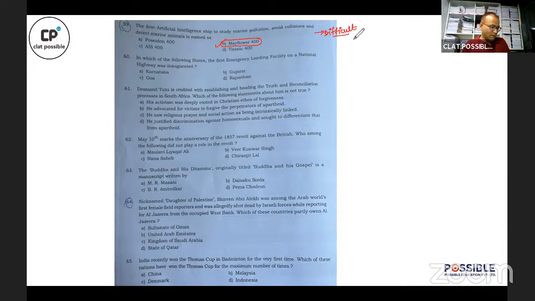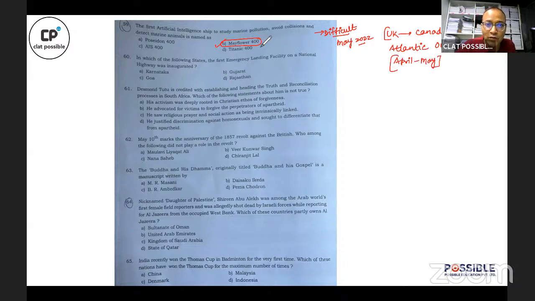All right. But if I talk about the context, why was this particular question asked? So in May 2022, Mayflower 400 made a journey from the UK to Canada, which means it crossed the Atlantic Ocean. So this was approximately a 4,000 kilometer journey across the Atlantic Ocean, which started on the 29th of April and concluded in May, right? So in that sense, this was a current event.